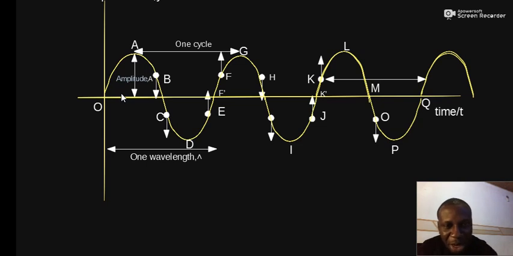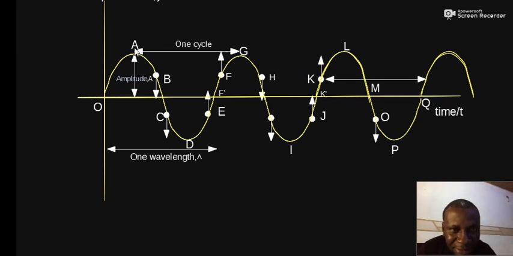So if we must recap this, we can say that B and H, as they are in phase, the distance between B and H is one wavelength, and the distance between H and this point M is another wavelength, so that the total distance between B and M is 2 wavelengths.